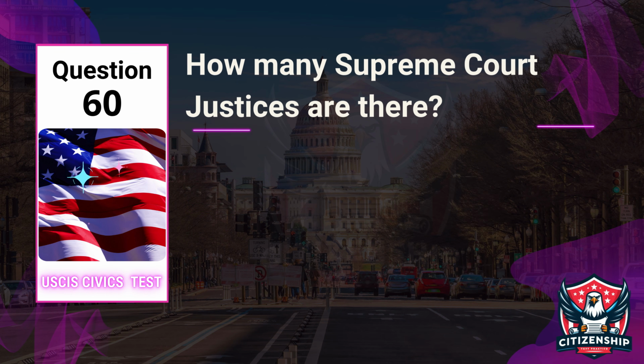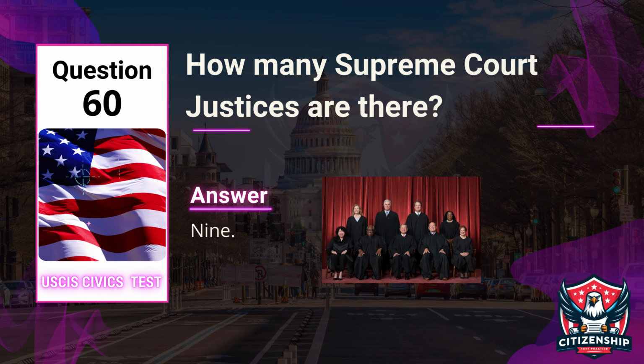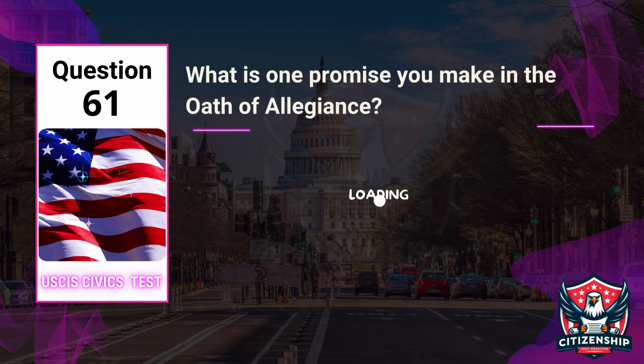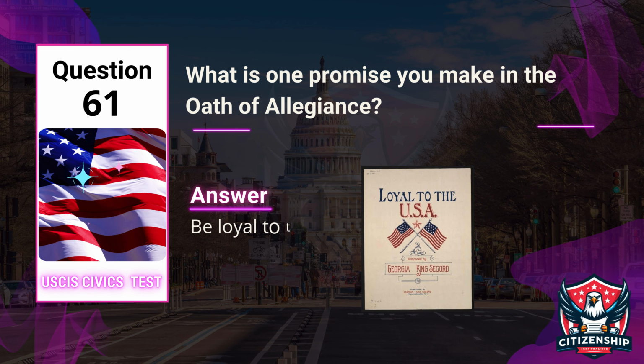Question 60. Officer: How many Supreme Court justices are there? Applicant: 9. Question 61. Officer: What is one promise you make in the oath of allegiance? Applicant: Be loyal to the United States.